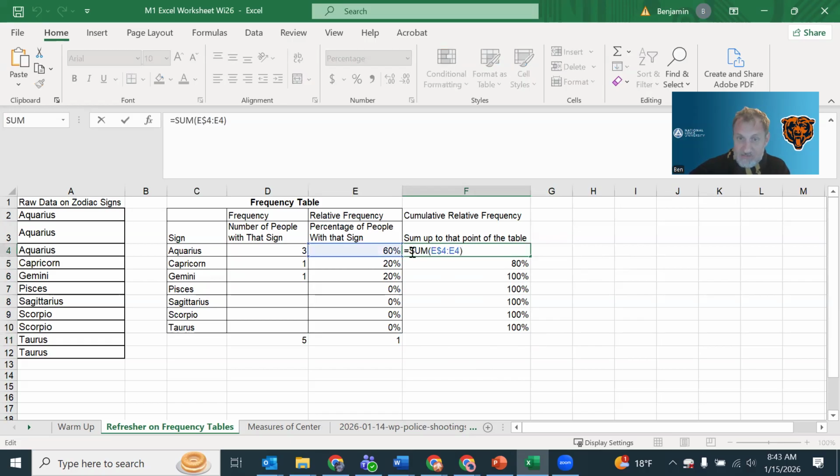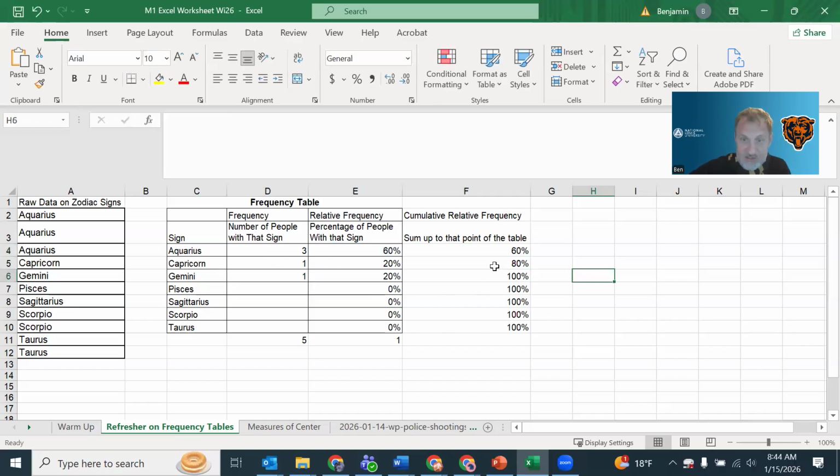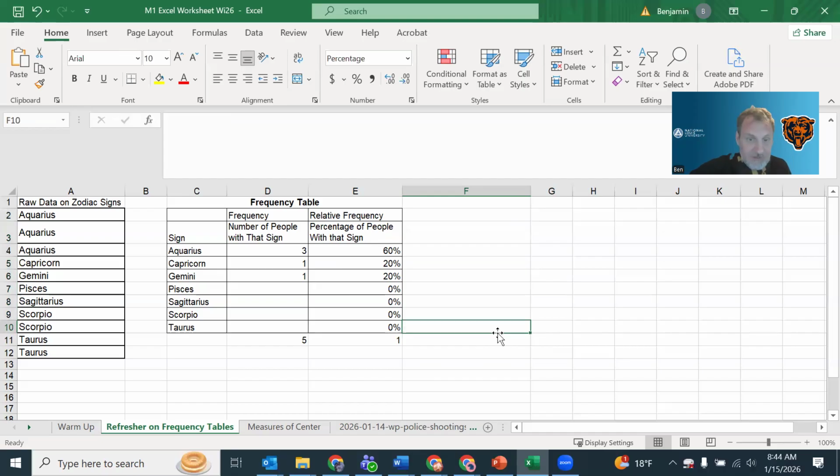So again, I did a sum formula. I used a fixed cell reference with the starting one. And then the second one is how far I'm going in the frequency table. And I'm doing relative frequency. So I'm doing E. You could also do cumulative frequency and just do the column D sum. But I think cumulative frequency does show up in Newton. So I'll point that out. This is not part of what you need to make for what you're turning in. Okay. All right. I'm going to stop the video there, and then we'll move on to measures of center.